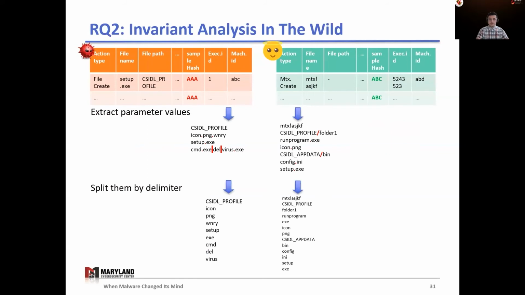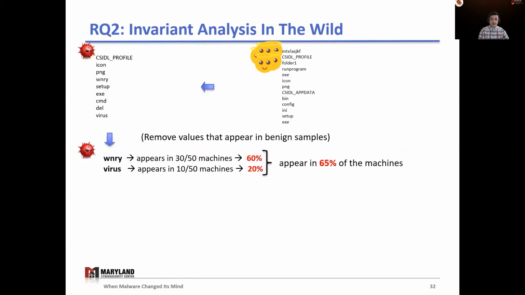Our methodology is as follows. We first extract all the parameters from benign and malware samples, then we split them by Windows delimiters, as shown in red, to study a part of the parameter. After splitting them into tokens, we remove from every single malware sample the tokens that appear in any of the benign samples and the tokens that appear only once. This is done to make sure that the values are an indicator of malicious activity.